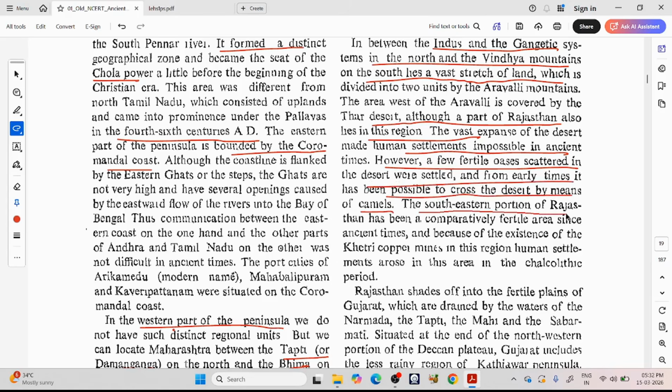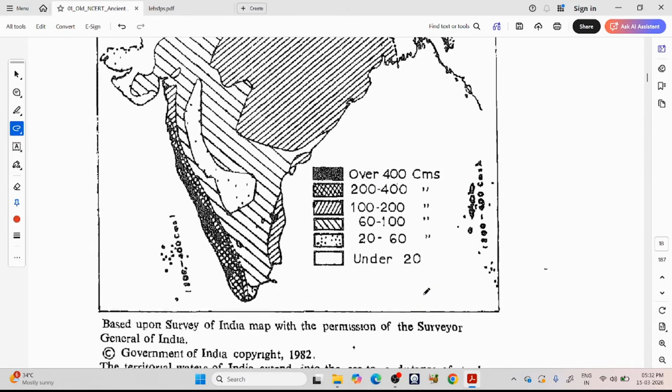The southeastern portion of Rajasthan has been a comparatively fertile area since ancient times, and because of the existence of the Khetri copper mines in this region, human settlements arose in this area in the Chalcolithic period. So this is what they are saying.